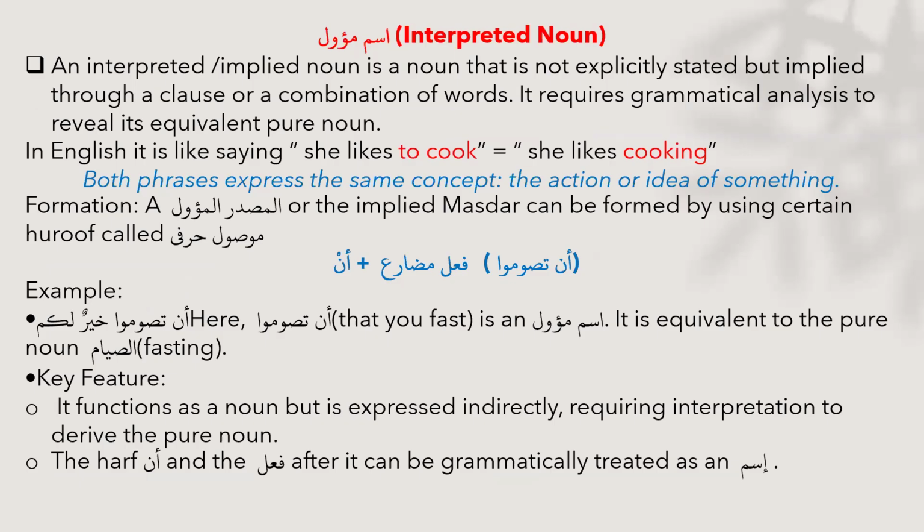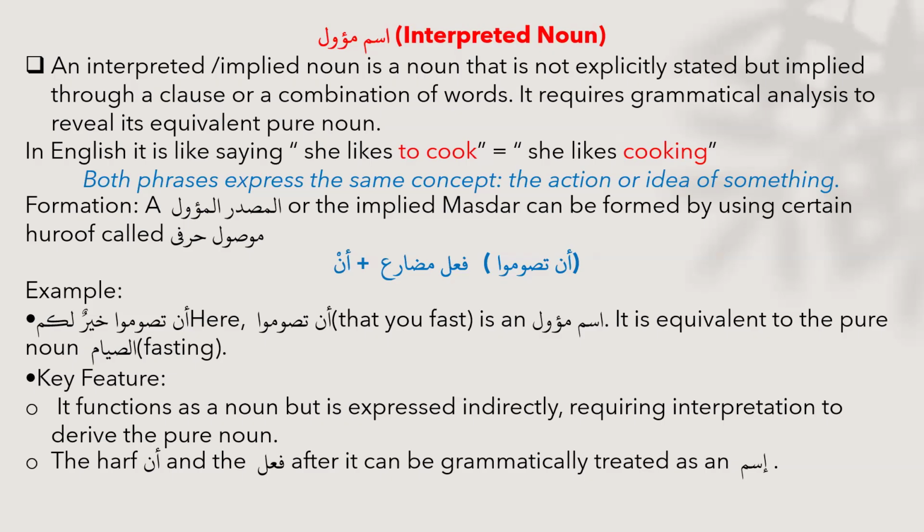It is an interpreted noun sometimes, that is an implied noun, a noun that is not clearly stated. That means it is not shown but implied through a clause or a combination of words. It requires grammatical analysis to reveal its equivalent pure noun. And inshallah, we are going to see it in the examples.